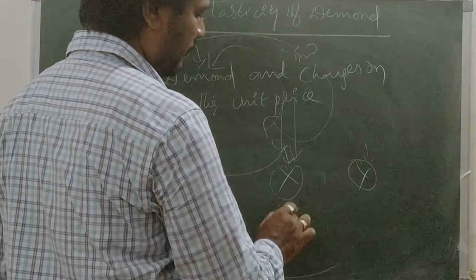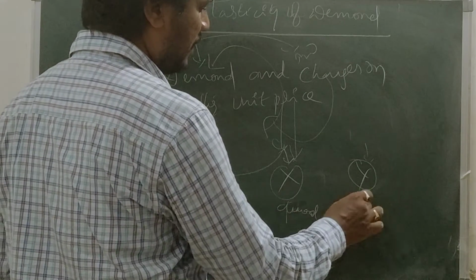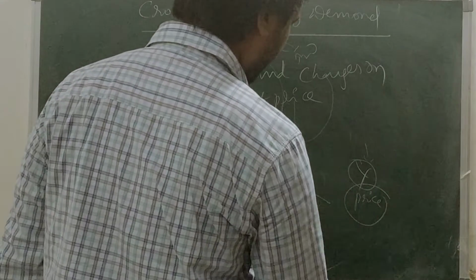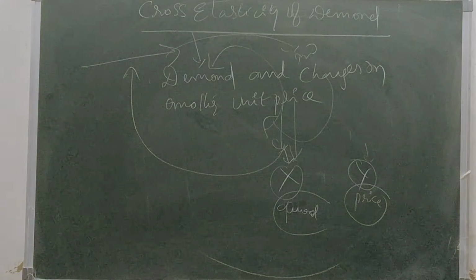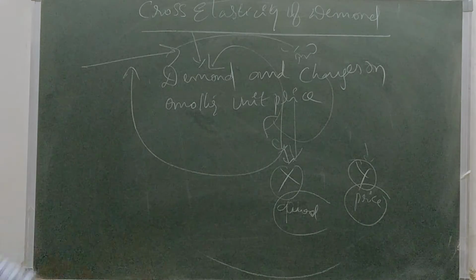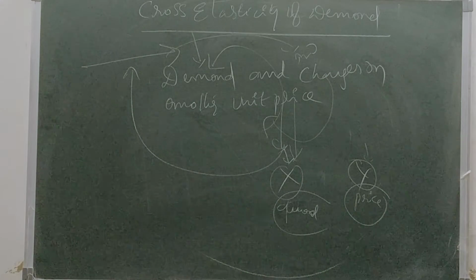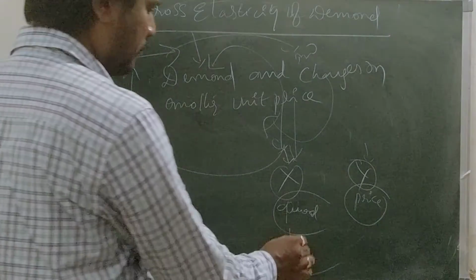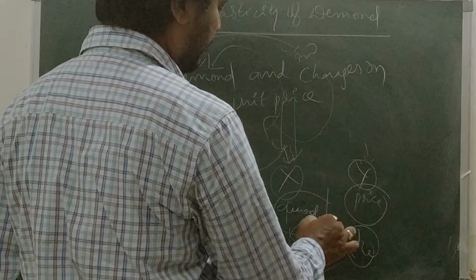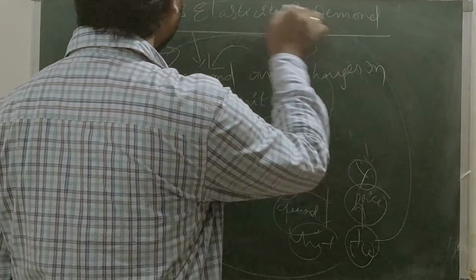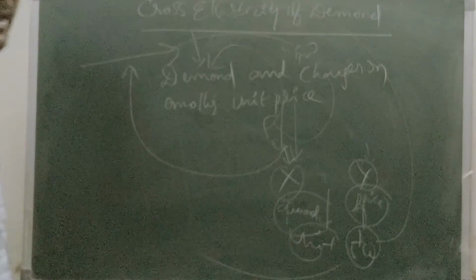So X is the unit demand and Y is the unit price, always moving in opposite directions. That's why we call it cross elasticity of demand.